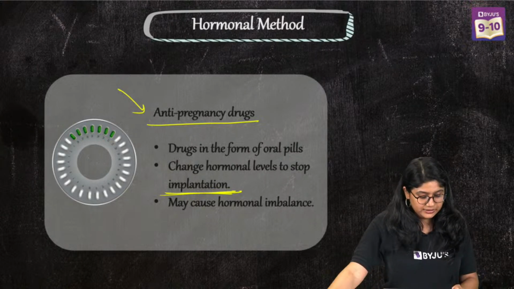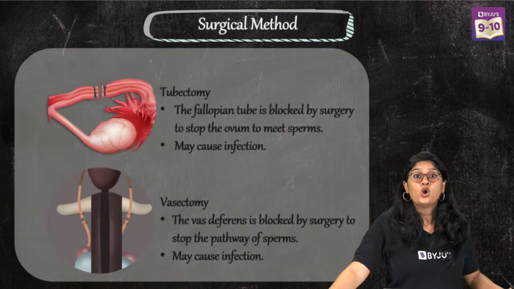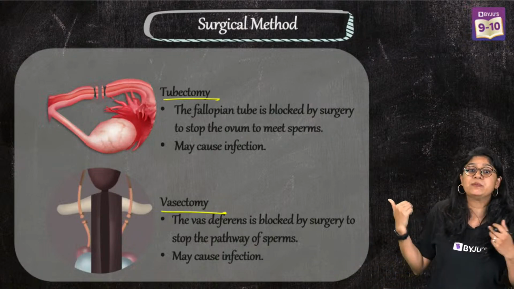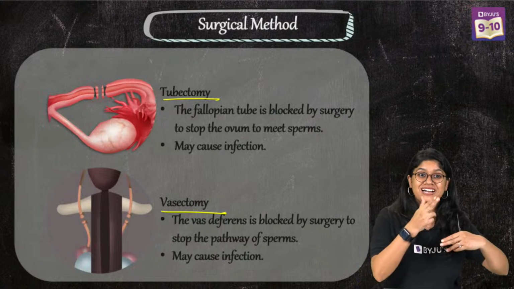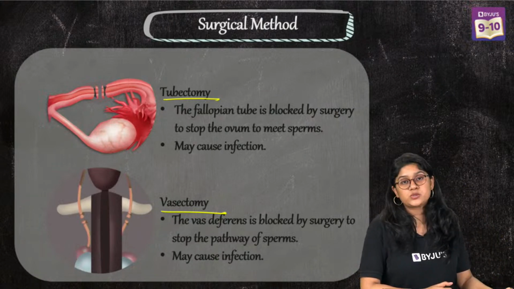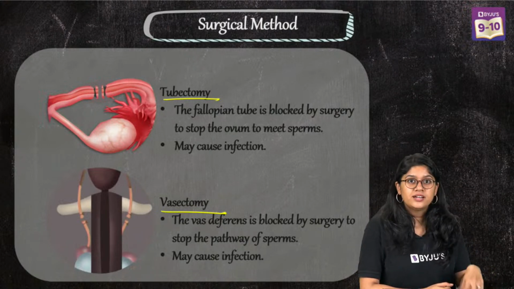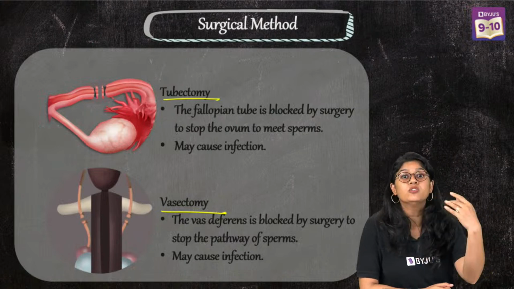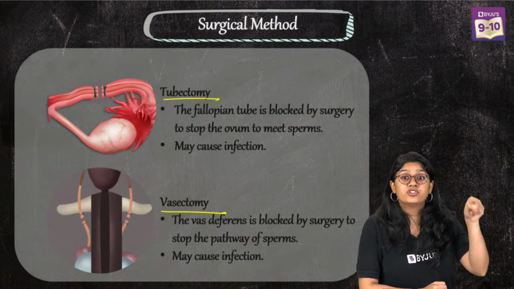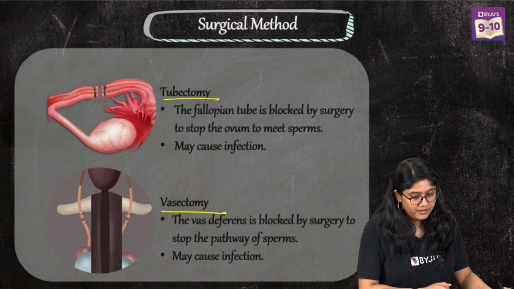Yes, very good. The last one, everyone, we have the permanent method, which is the surgical method, which has two types: tubectomy and vasectomy. Tubectomy occurs in the female, where the fallopian tube is cut and tied. And we have vasectomy in the males, where the vas deferens is cut and tied. In these cases, the sperm and the egg will not be able to move ahead, so fertilization will not happen, but these two are not reversible. Okay? Very good, everyone.